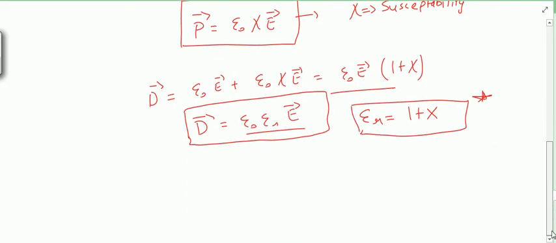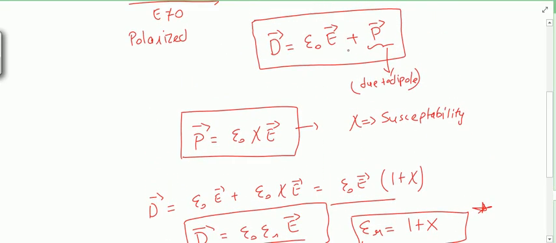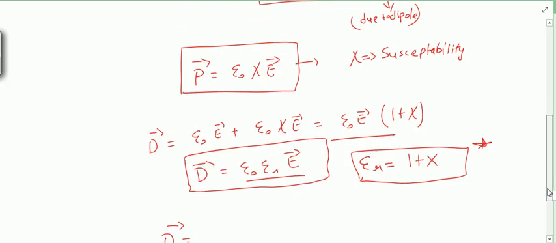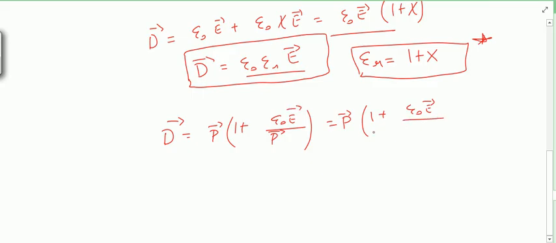Like if I relate the displacement flux density only in terms of polarization and electric field. Suppose I take P common from here, so what is remaining? If I take P common, 1 will remain, and epsilon naught E divided by P will remain. So in place of this I can write 1 plus epsilon naught E, I'm writing all in vector form, and P you know is epsilon naught E xi.